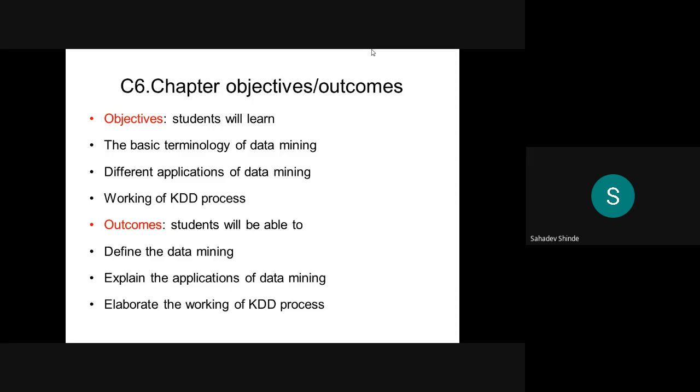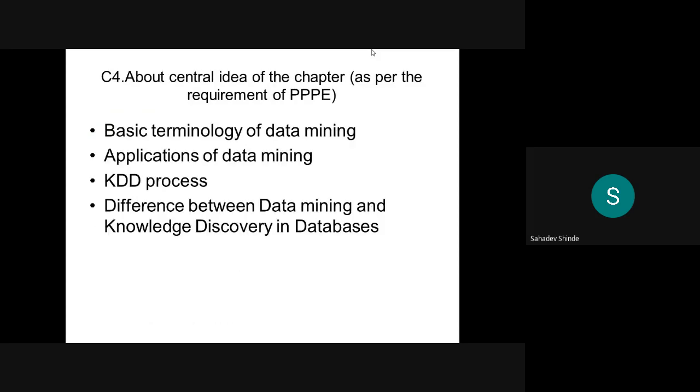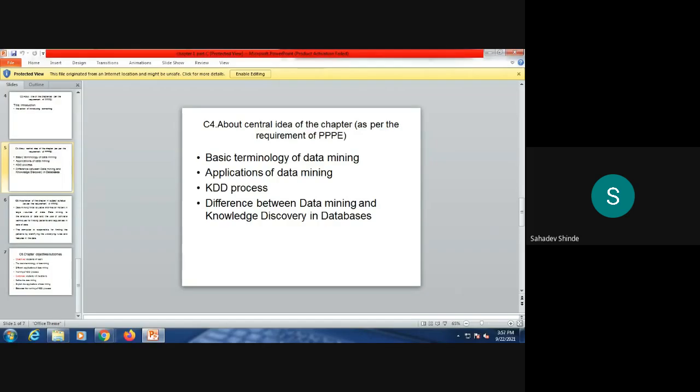In that way we have studied all the points of the chapter introduction. Now, after finishing this, I will end this PPT, and I will start the chapter first, and we will study the syllabus bit by bit, point by point.